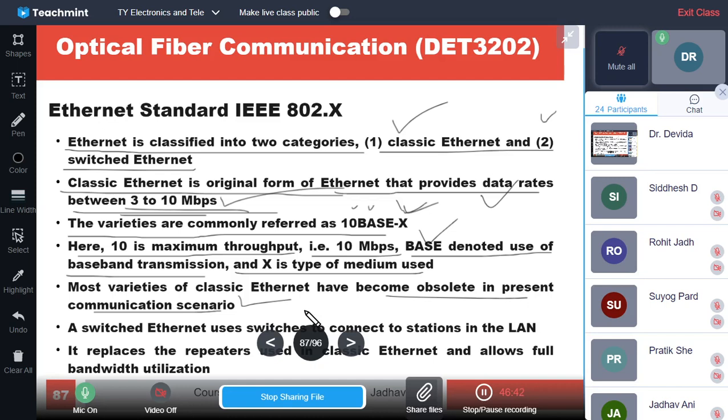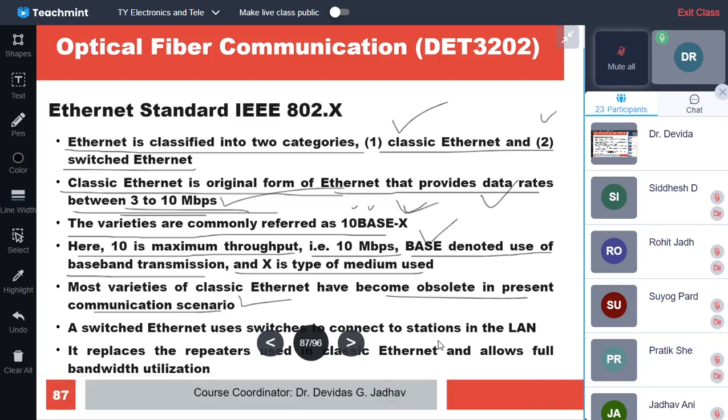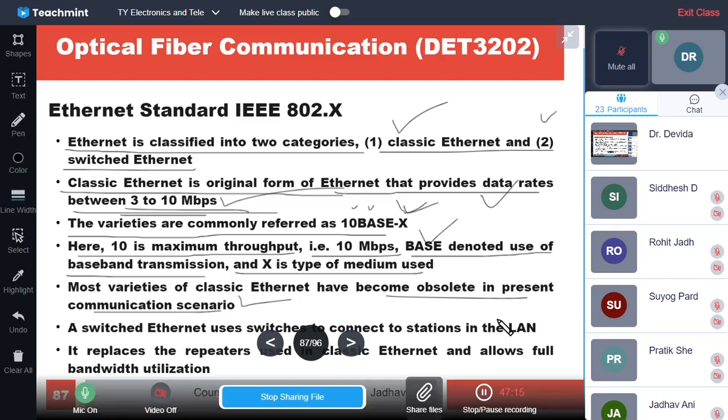The switched Ethernet uses switches to connect the stations in the LAN, and it replaces the repeaters used in the classic Ethernet and allows full bandwidth utilization. So in switched Ethernet, there is a LAN, and in between there are switches, so that the path can be dynamically selected.